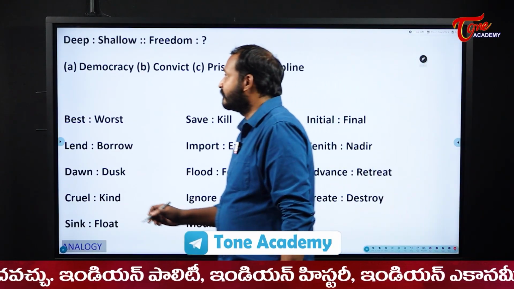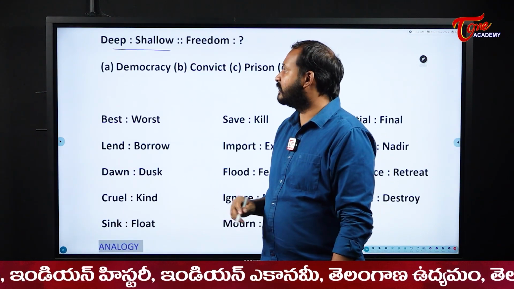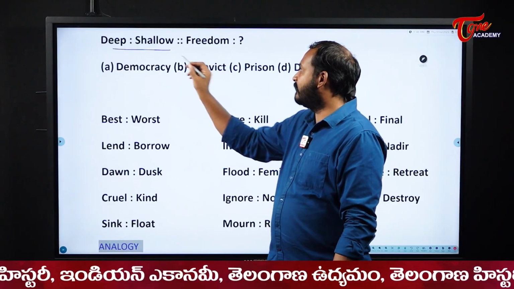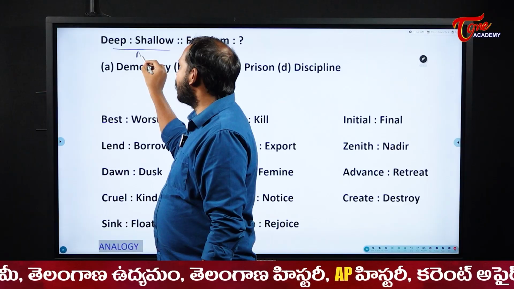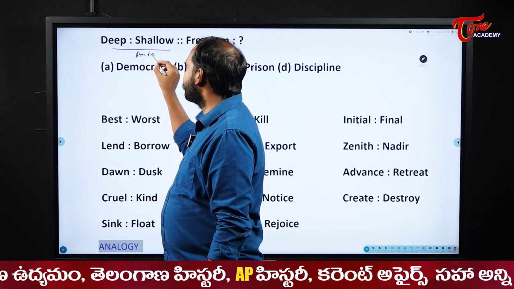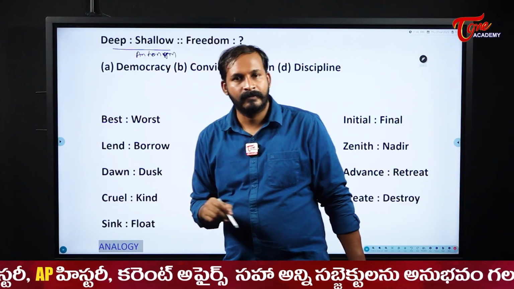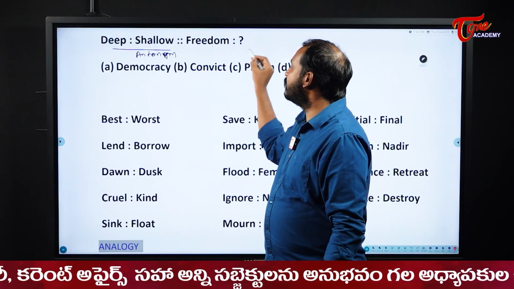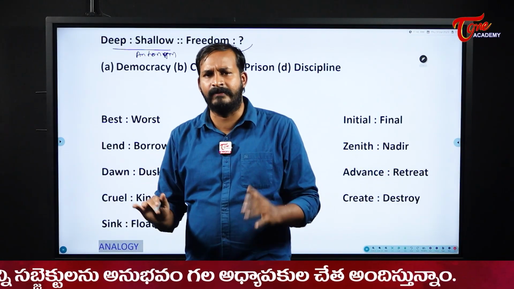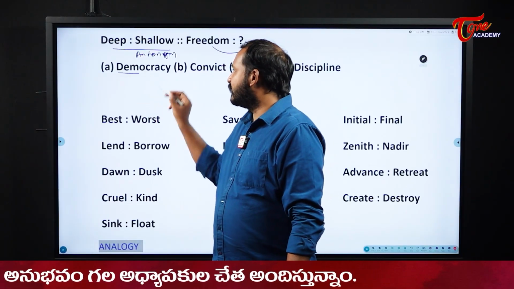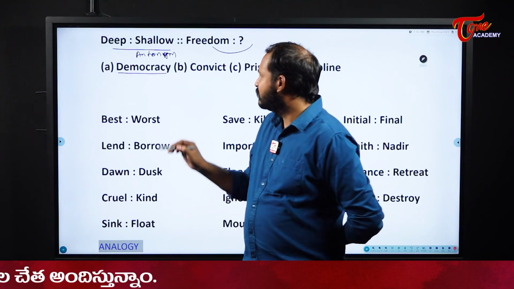Now see here, first, deep, shallow. Deep and shallow. What are these, students? Please observe carefully. What is the relation between deep and shallow? Antonym, right? Not exactly an opposite word, but an antonym. So now similarly, what will be the antonym for freedom? Not exactly opposite, but somewhat. See here, democracy. Democracy and freedom more or less we can consider as synonyms, similar words.